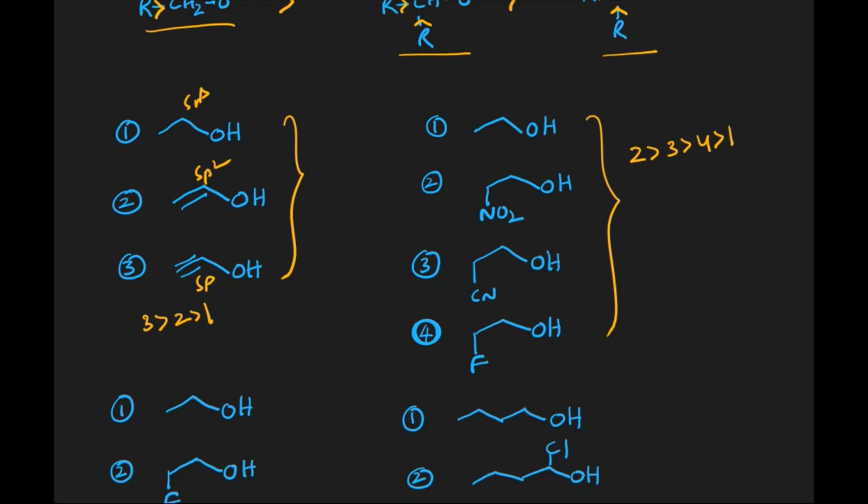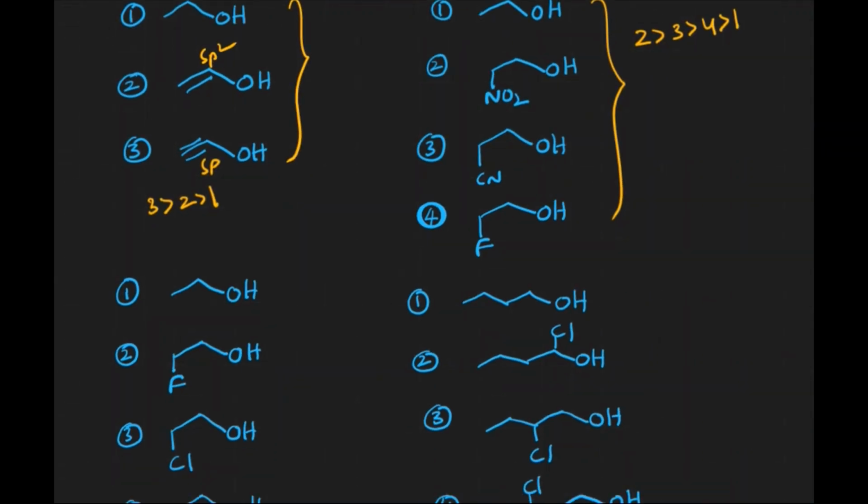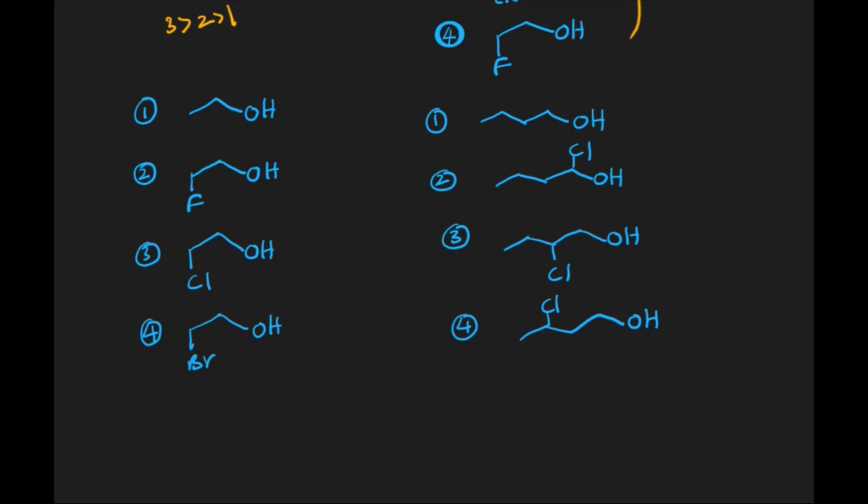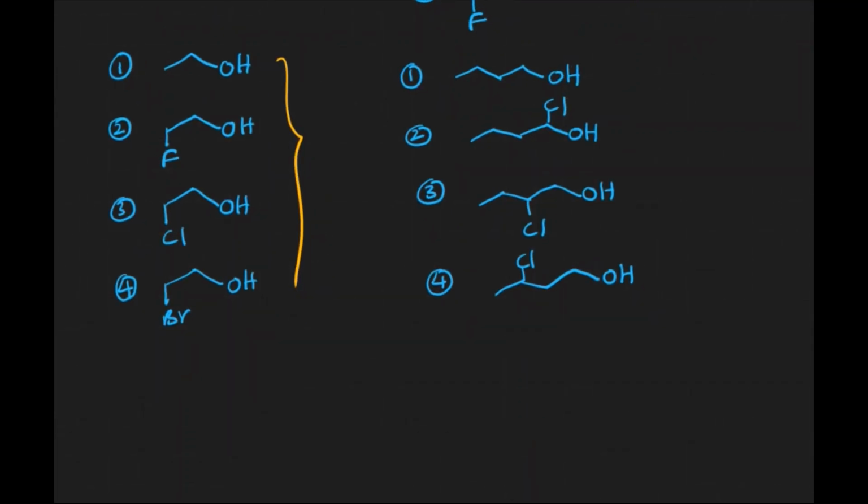There is no minus I group; only a methyl group is there, which releases electrons towards its conjugate base. Similarly here, we have to consider only the minus I order: fluorine greater than chlorine greater than bromine. So the order is 2 greater than 3 greater than 4 greater than 1.